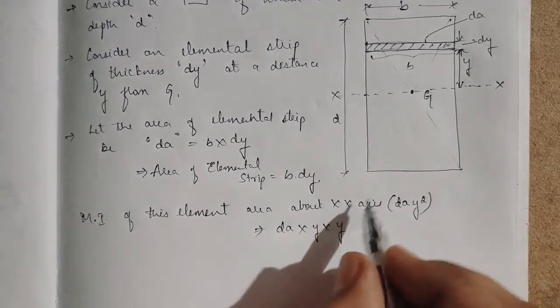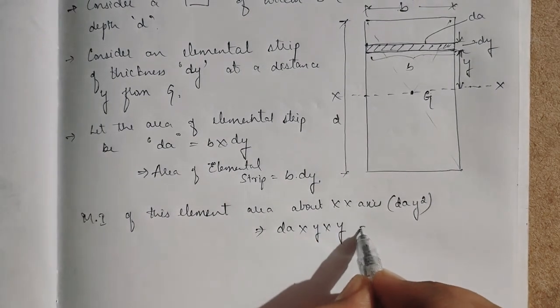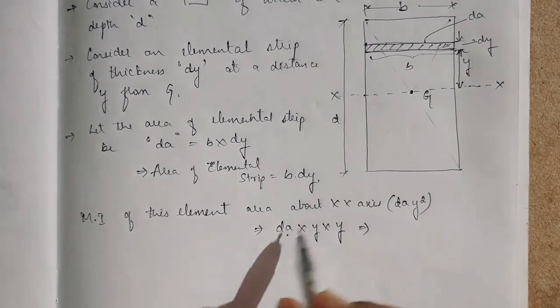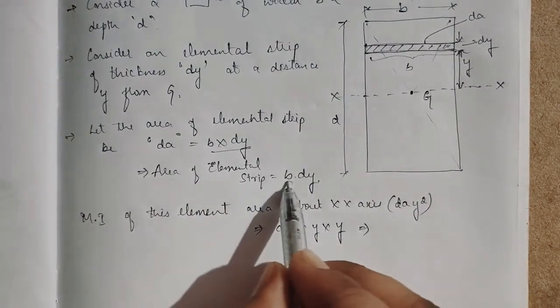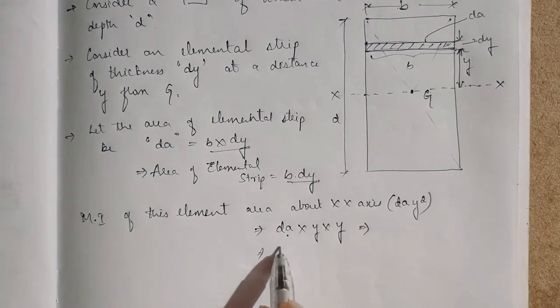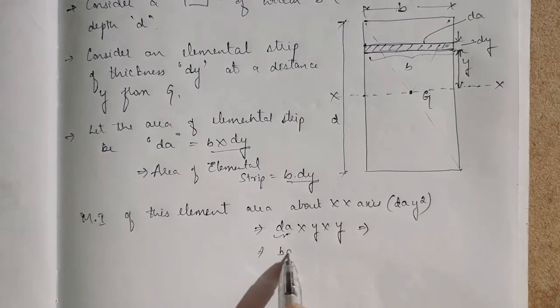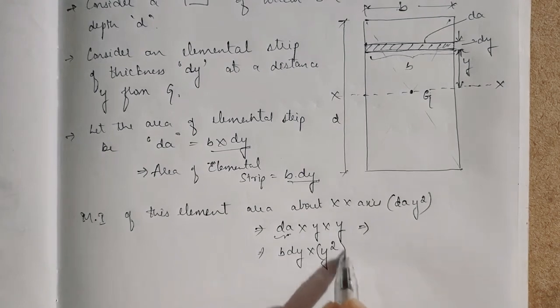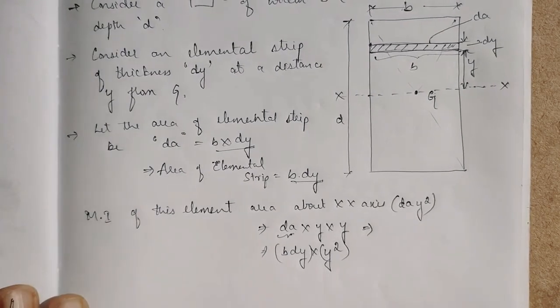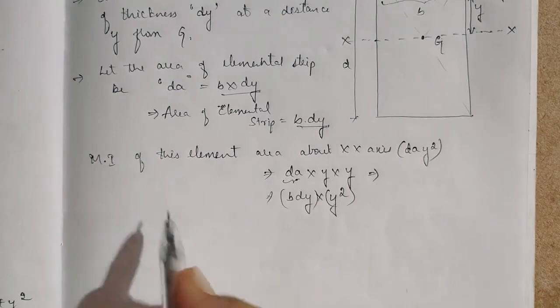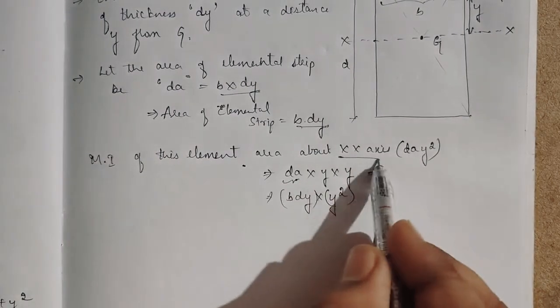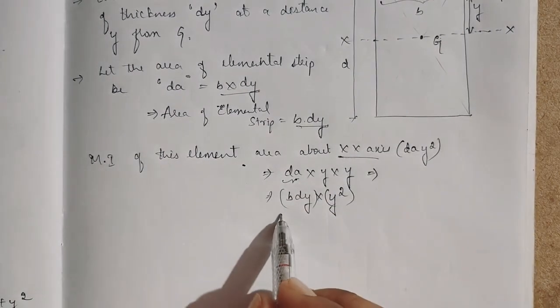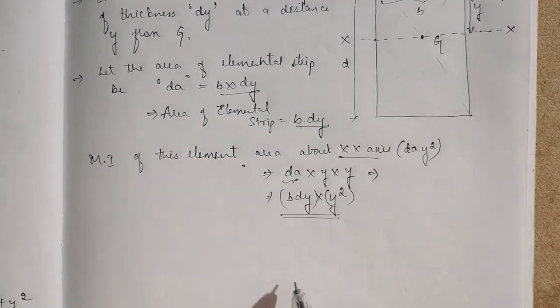This is the formula. What is dA? dA is nothing but b dy. So this is the area b dy into y square. This is the moment of inertia of the elemental area about the x axis.